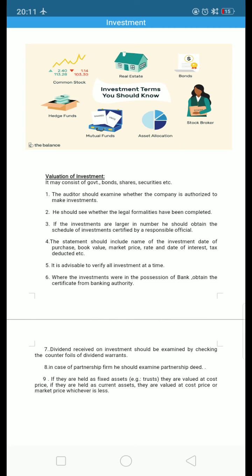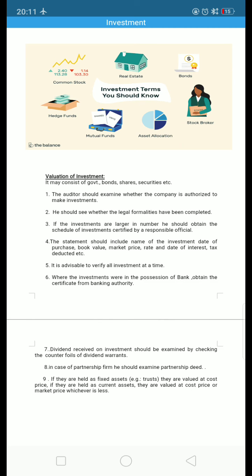Third, if the investments are large in number, you should obtain the schedule of investments certified by the responsible official. In case the company has invested in shares, bonds, real estate, stocks, or mutual funds, the auditor should obtain the schedule or list of the investments, which is certified, truly given by the responsible official.